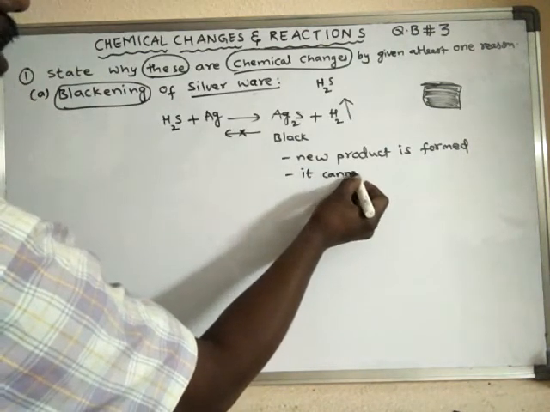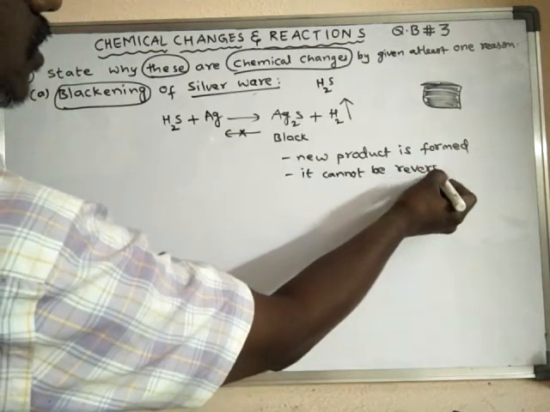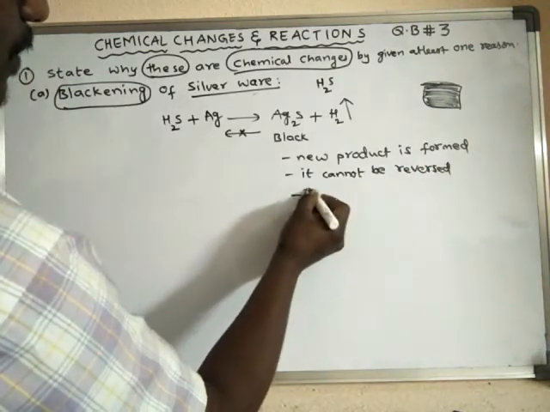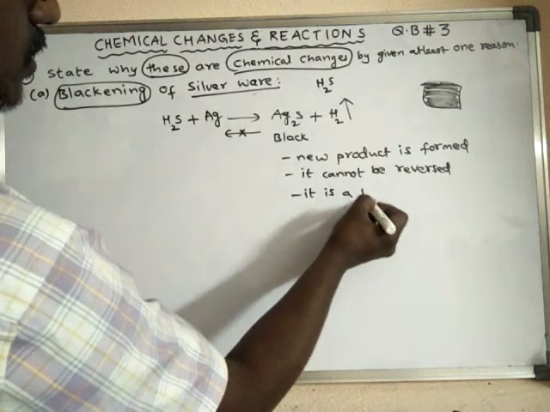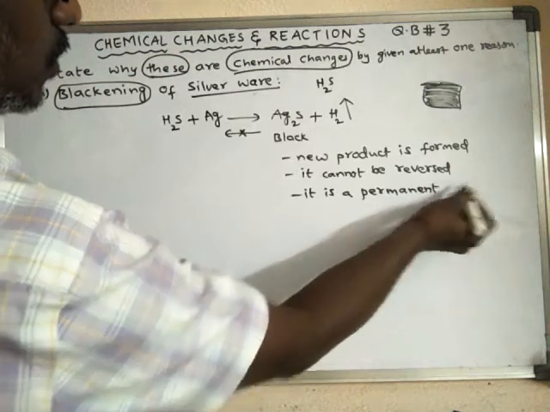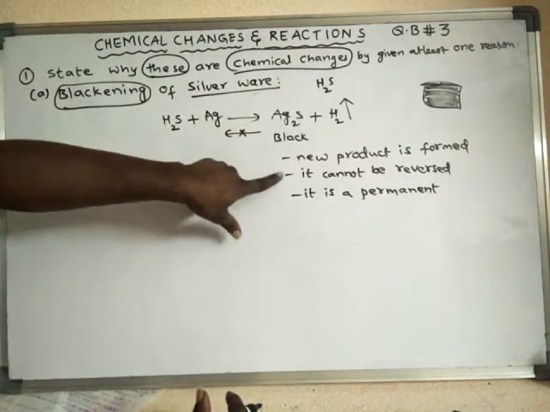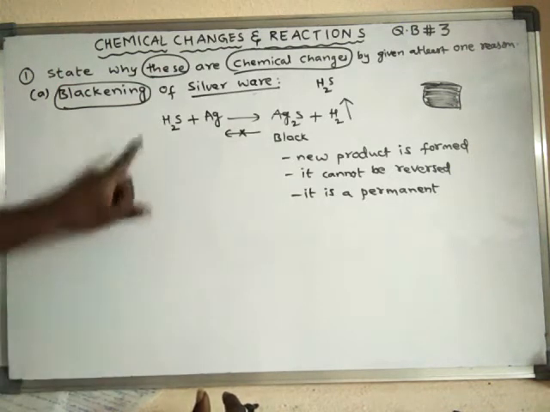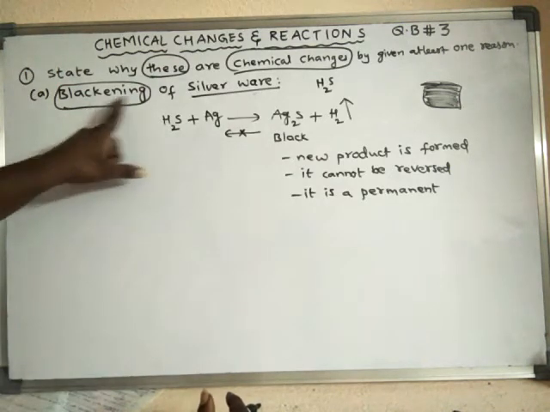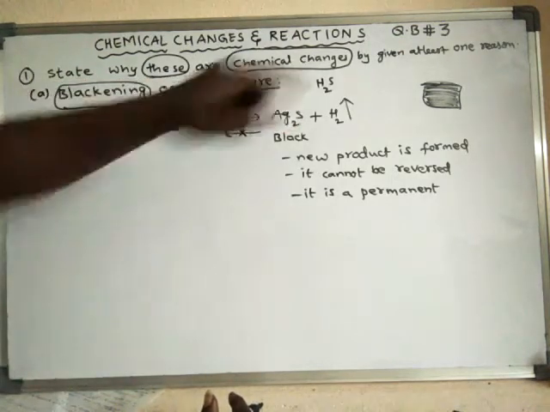So a new product is formed, it cannot be reversed, and it is a permanent change. Generally, chemical changes possess these properties. That is why the blackening of silverware is a chemical change.